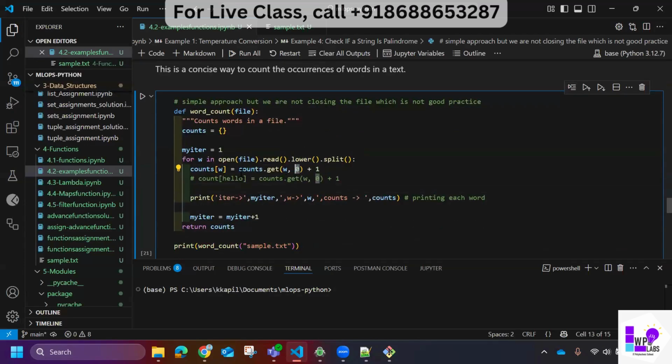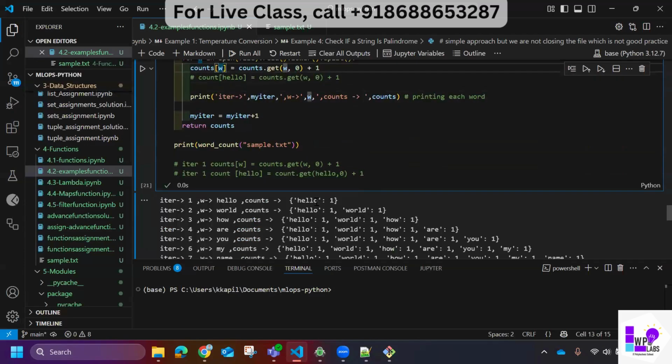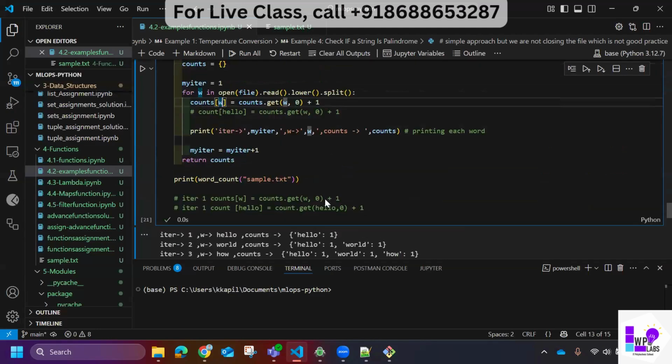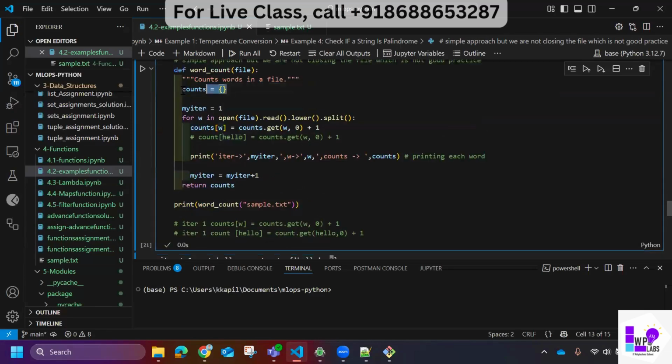If I found the word, that means hello is appearing how many times? This is the first iteration. In iteration 1, w is hello. Count is equal to hello colon 1. How is hello colon 1 appearing? Because this count dot get function is looking in this dictionary.